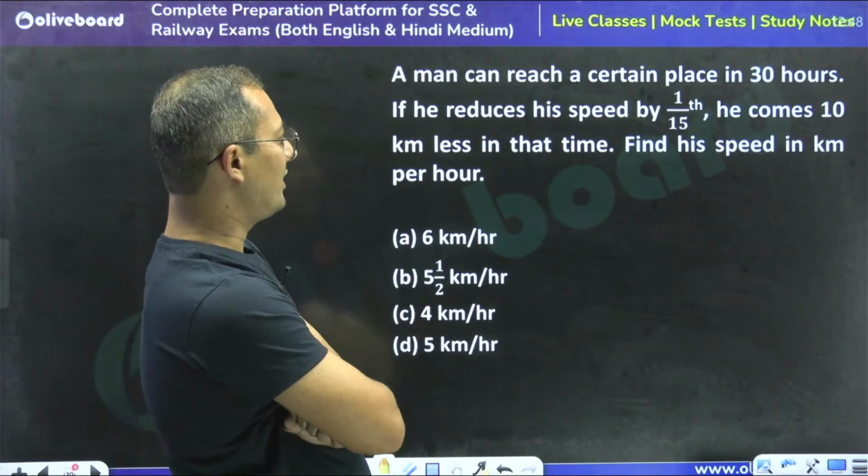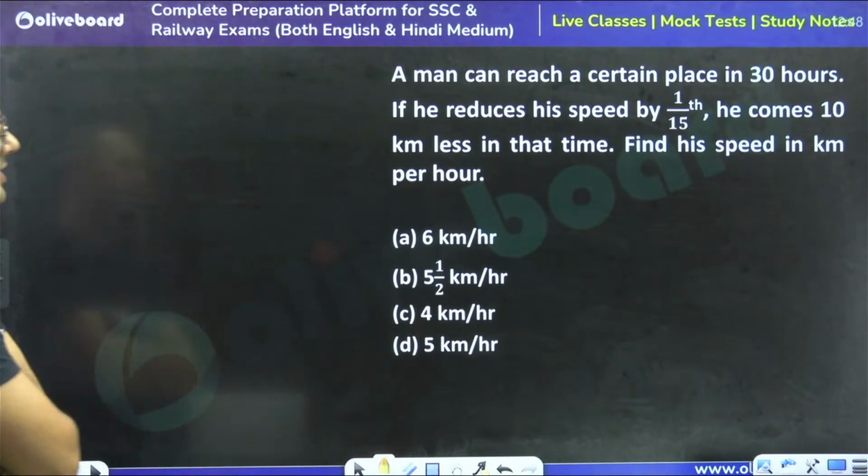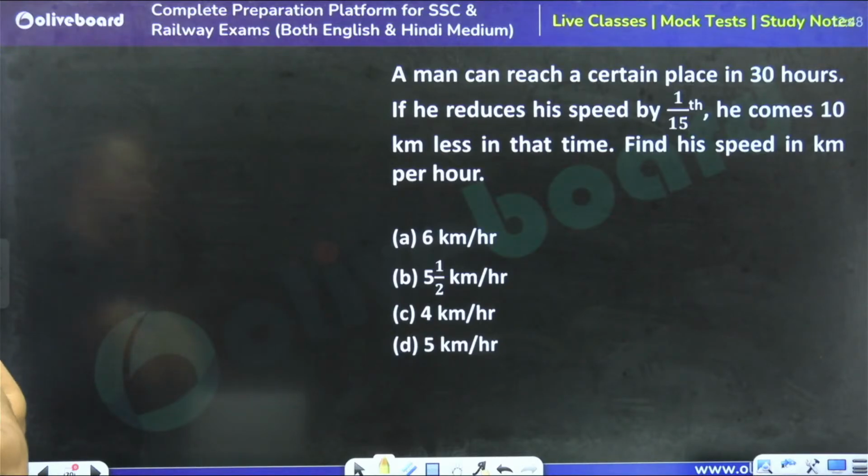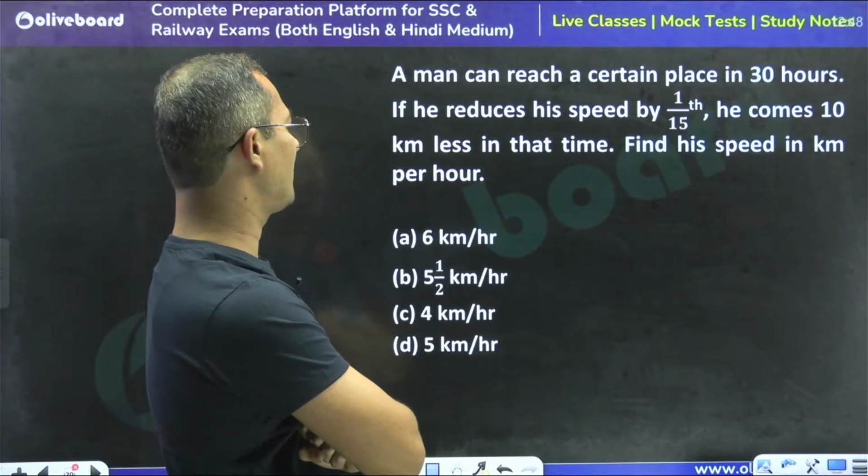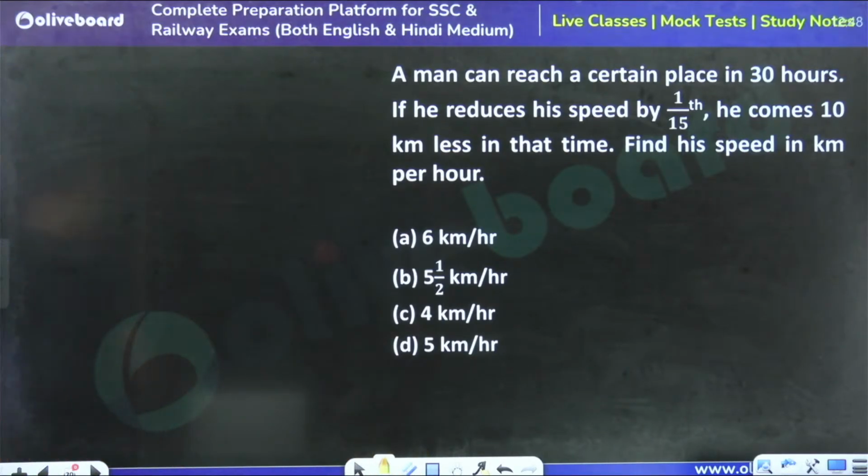A man can reach a certain place in 30 hours. If he reduces his speed by 1 by 15th, he comes 10 km less in that time. Find his speed in kilometer per hour.